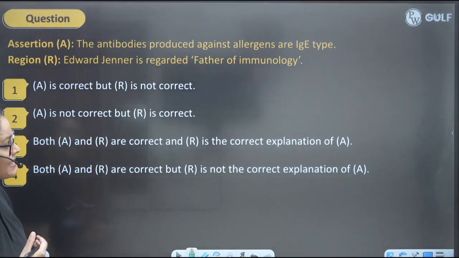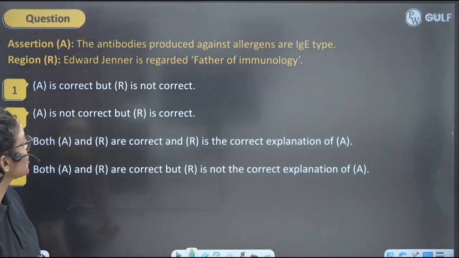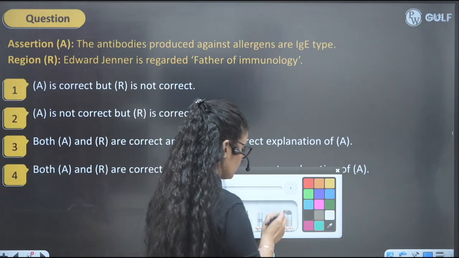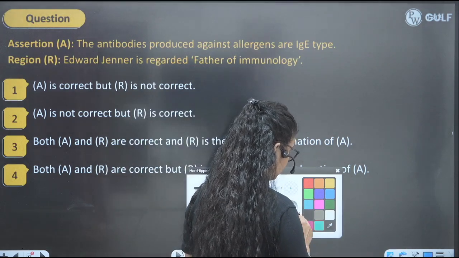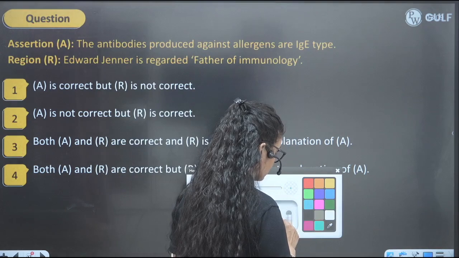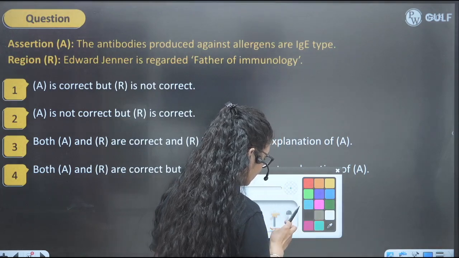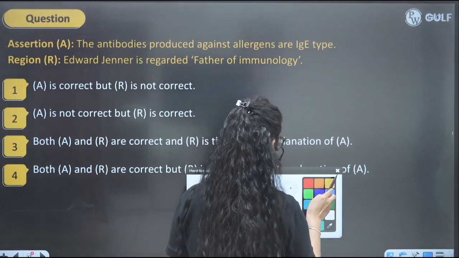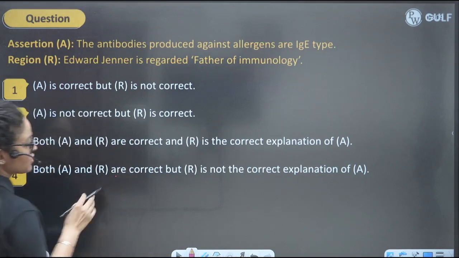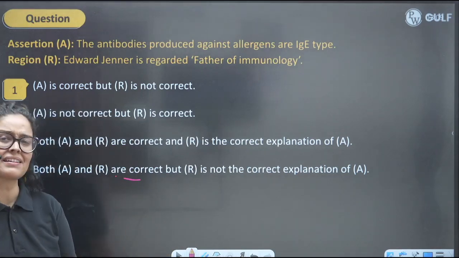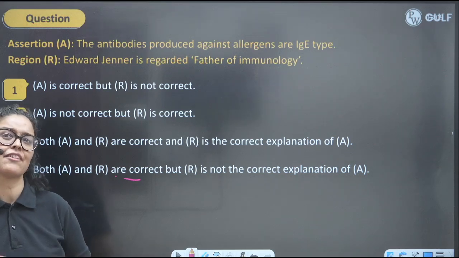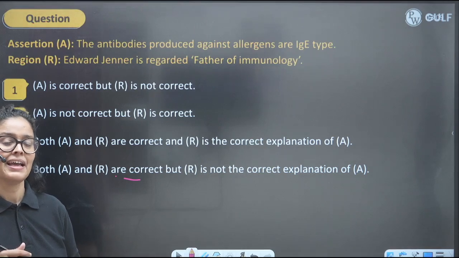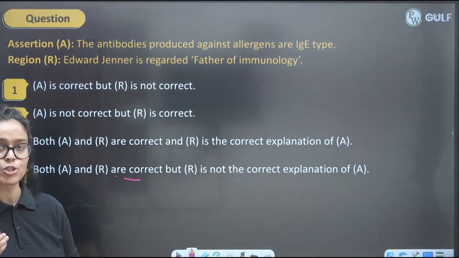Antibodies produced against allergen are Ig type. That's true. Edward Jenner is regarded as the father of immunology. So kids, what will be the perfect answer here? Both these statements are perfectly true. Assertion and reason both are true, but the assertion doesn't have anything to do with the reason, because both statements are individually correct, but